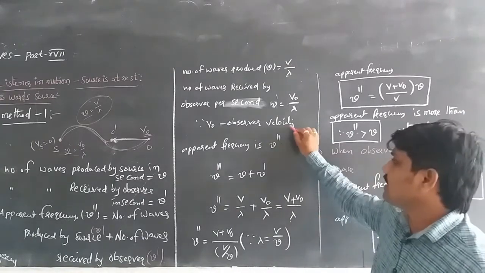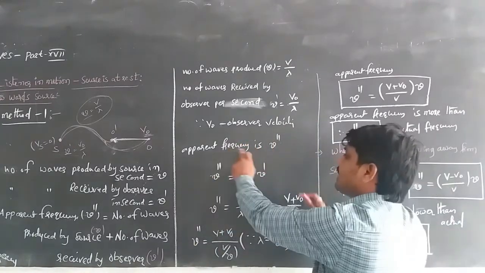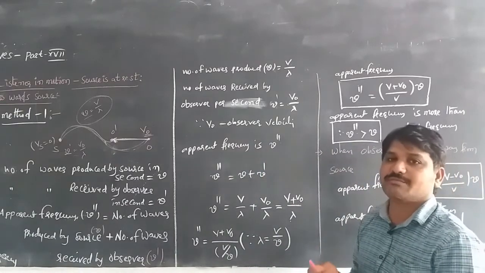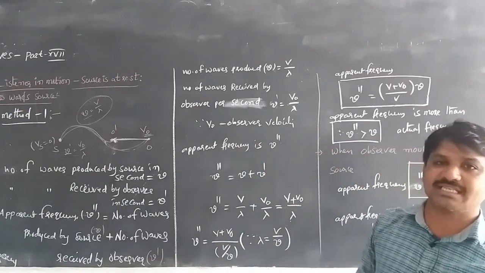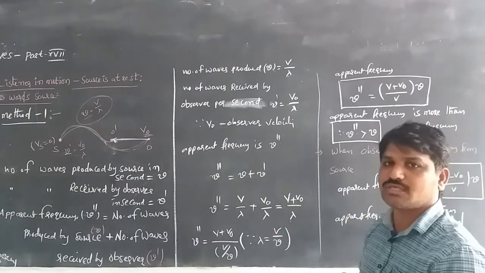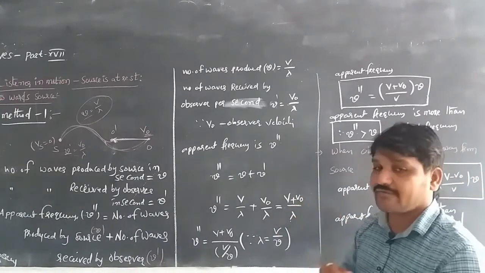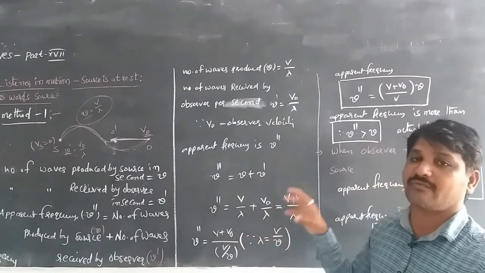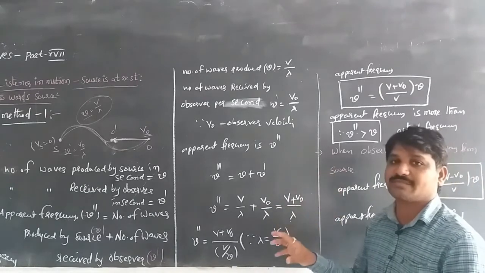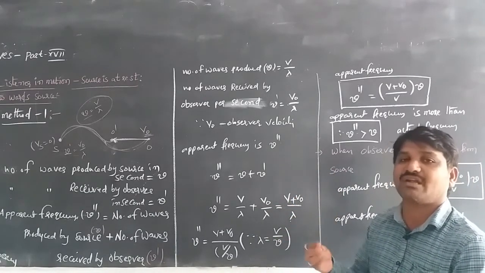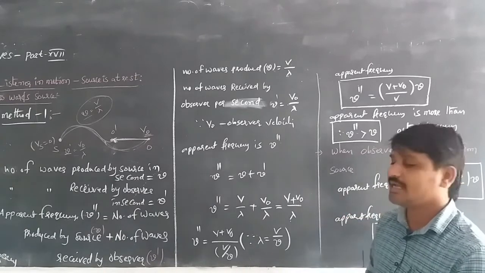Here the apparent frequency is nu double dash. The observer receives more frequency than at the initial point when he is moving towards the source. So we add the number of waves per second produced by the source and the number of waves received by the observer, nu dash.